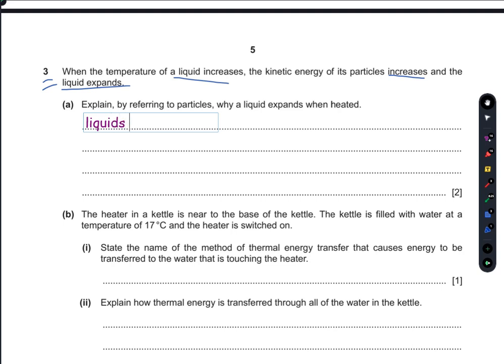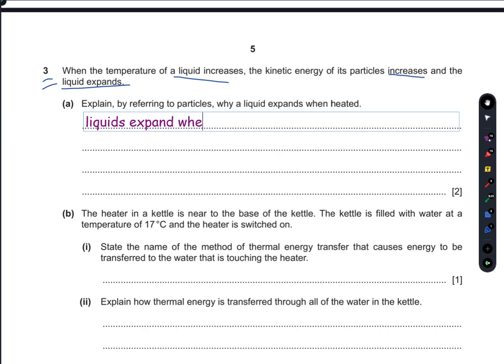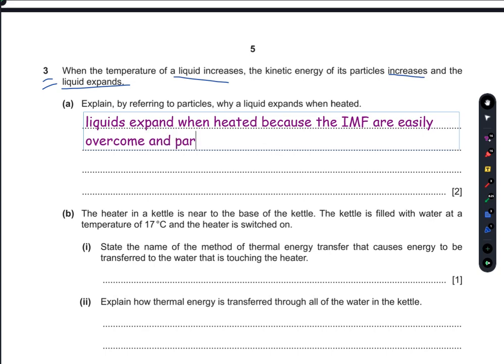Liquids expand when heated because the intermolecular forces are easily overcome, and particles move away from each other.